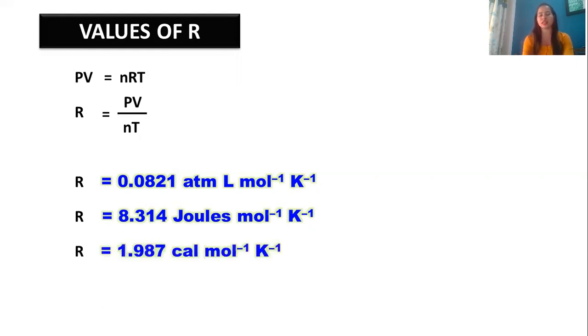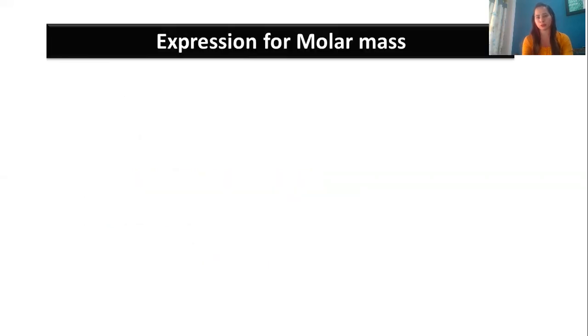Next, you have R that is equal to 1.987 calories. If you know 1 joule, you can divide it by 4.18. And that is why you get 1.987 calories per mole Kelvin. So you can see I can approximately take that value as 2.